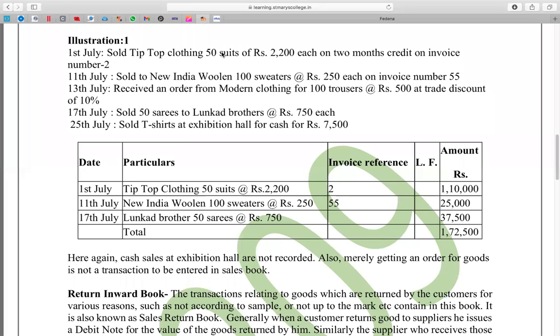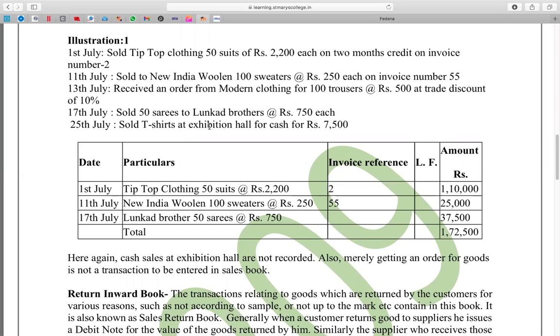Jay Kishore, yes, go ahead. 1st July, sold to Tip Top Clothing 50 suits of rupees 2,200 each, on a 2-month credit.